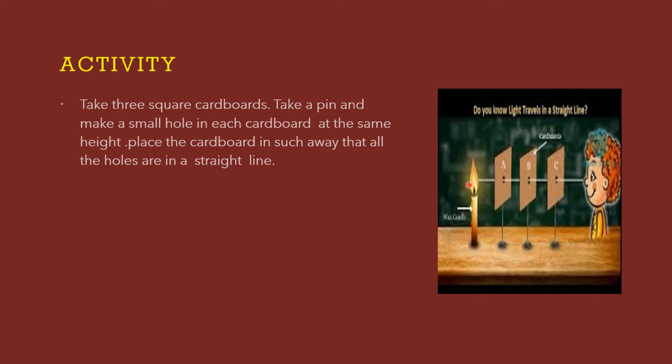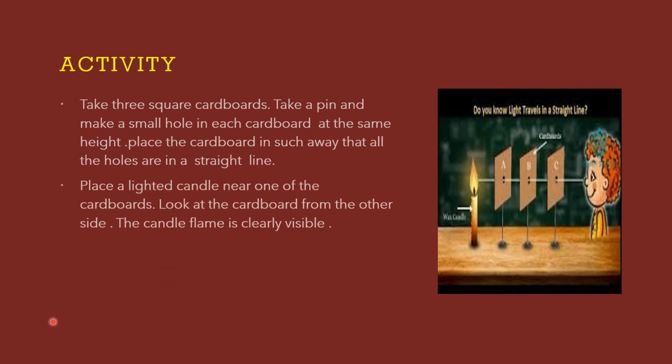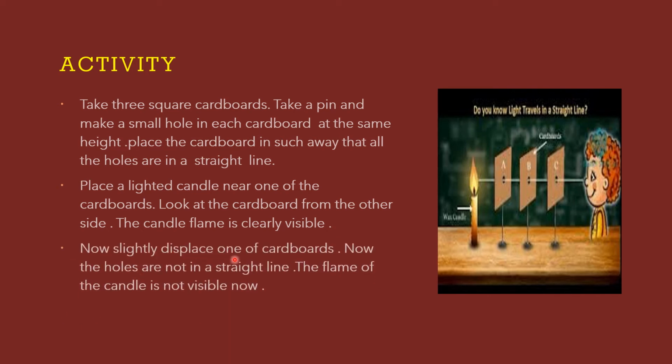Place a lighted candle near one of the cardboards. Look at the cardboard from the other side. The candle flame is clearly visible. Just like the straw, here light travels in a straight line, so you will be able to see the flame. Now slightly displace one of the cardboards. That is, you move the center cardboard to either the right or left so that the holes are not in a straight line. Now what will happen? The flame of the candle is not visible now.